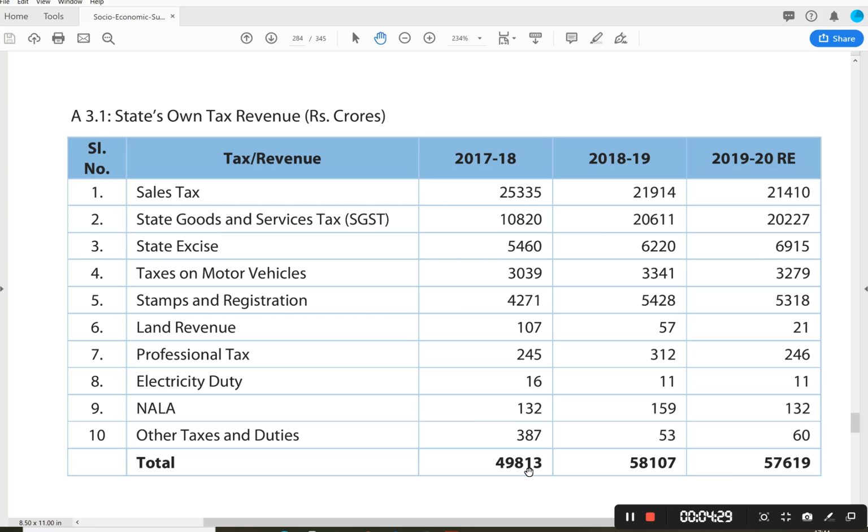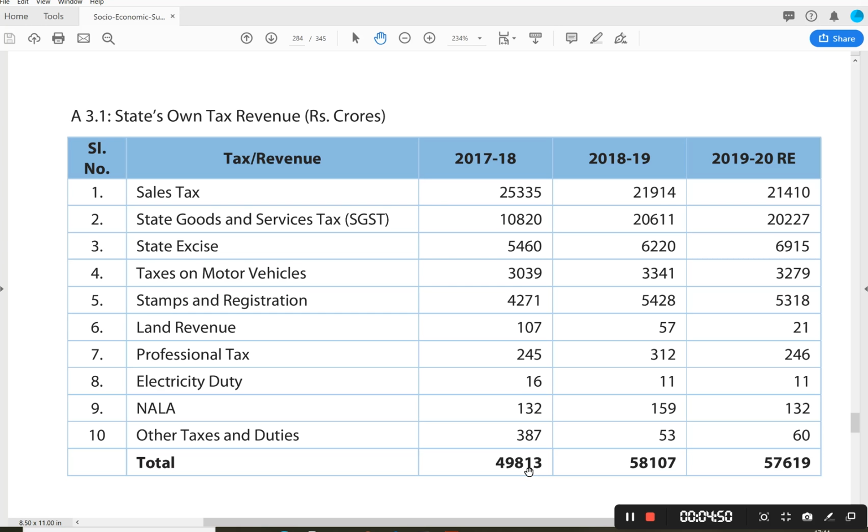The next most important tax is state excise. Excise is a tax which is levied on the consumption of alcohol meant for human consumption. So here in 2017-18, it was around 5,460 crores. In 2018-19, 6,220 crores.